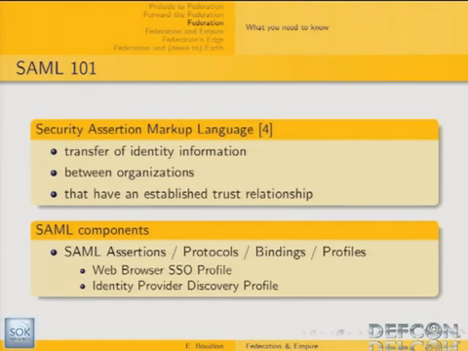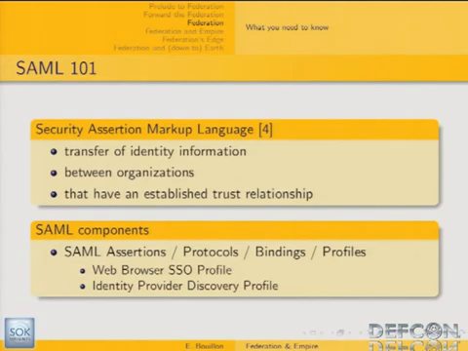SAML stands for Security Assertion Markup Language, and basically it consists of building-block components which, once put together, allow a given number of use cases to be supported. These components primarily allow the transfer of identity information like authorization, attributes, and so forth between autonomous organizations that have an established trust relationship. That's the primary goal of SAML.